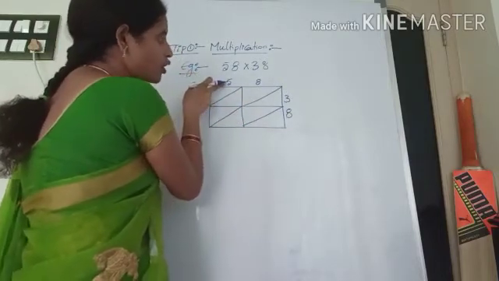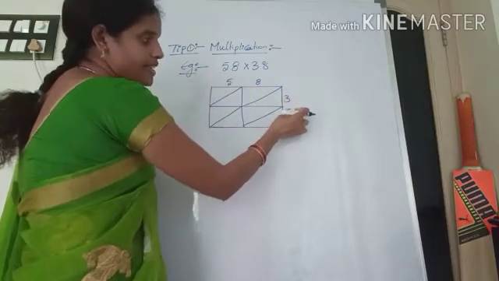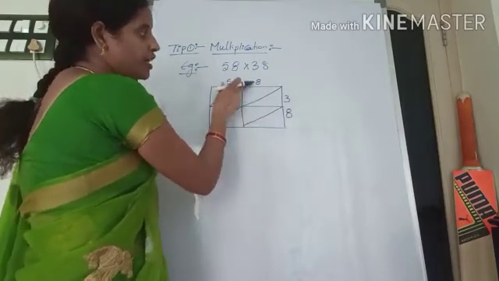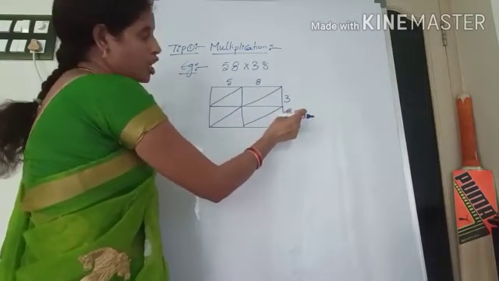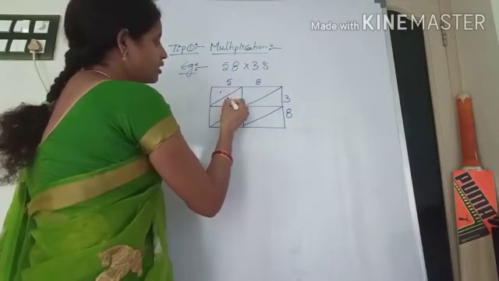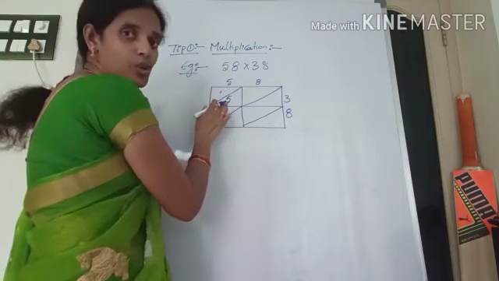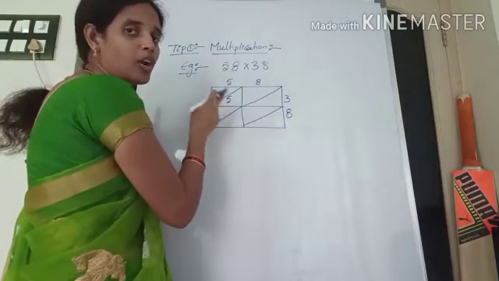After these cross lines, what you have to do is, with this number you have to multiply these two. After finishing, you take this number and multiply again with these numbers. So 5 3s are 15. Since it is 2 digits, no need to add 0. When you get a single digit only, you have to add 0.